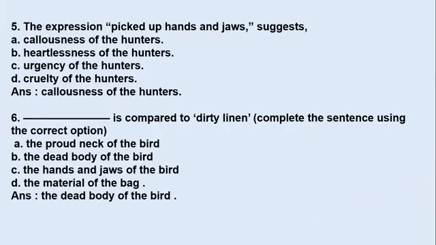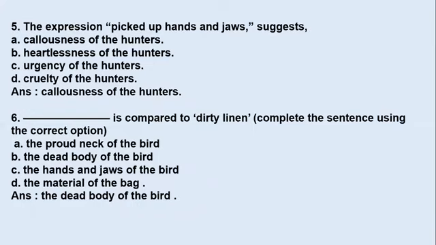The expression picked up hands and jaws suggests, just how we have read the answer, and even in the poem, you have the phrase picked up hands and jaws. What does this mean? A. Callousness of the hunters, heartlessness of the hunters, urgency of the hunters, or cruelty of the hunters.